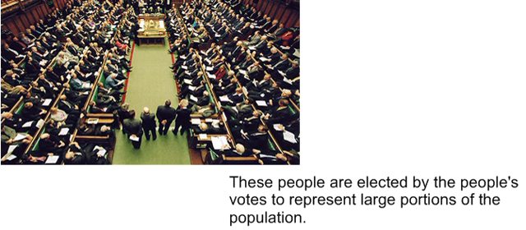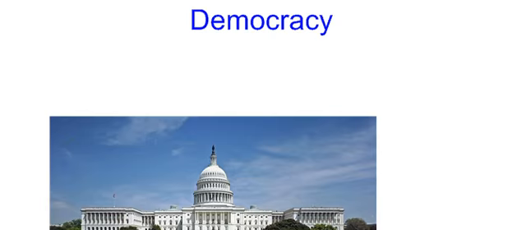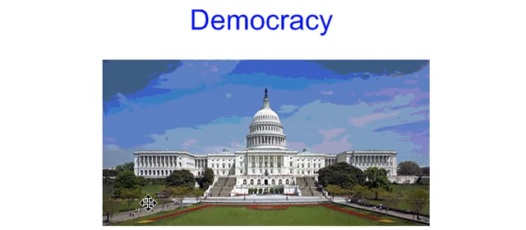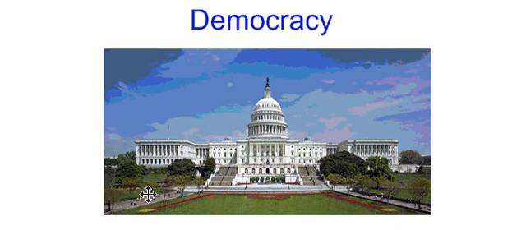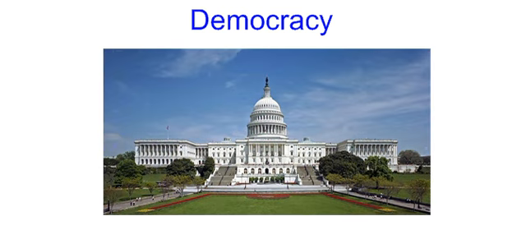The people in Parliament are elected by the population to represent large portions of the population, and that is a stark difference from a true or absolute monarchy where the head of state is just kind of appointed or appoints themselves or inherits their job. A constitutional monarchy is a much more representative form of government. And from that we could discuss democracy, probably the most representative form of government, which is what we are familiar with here in the United States.